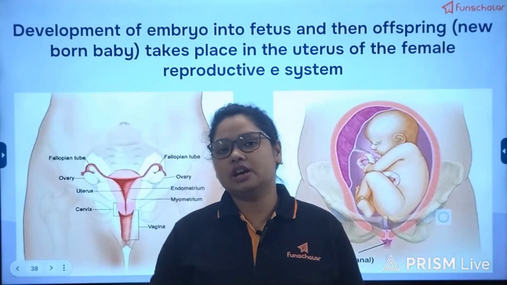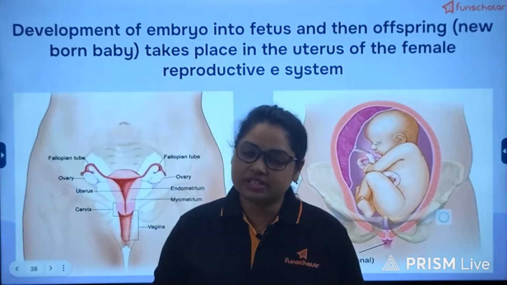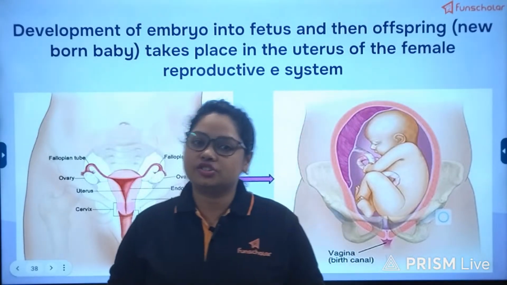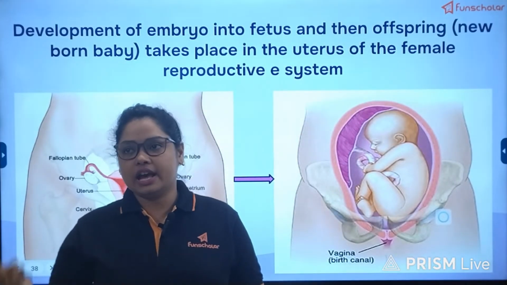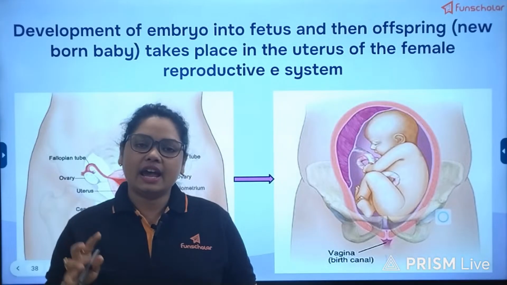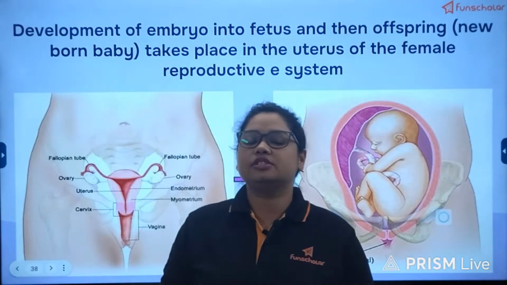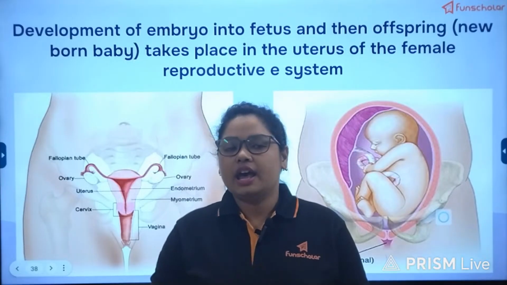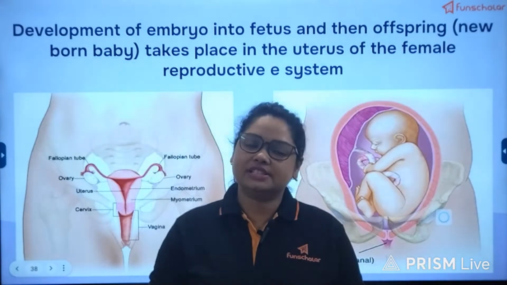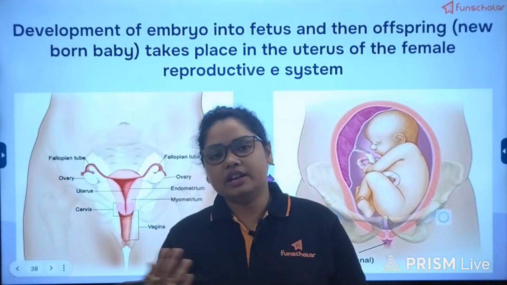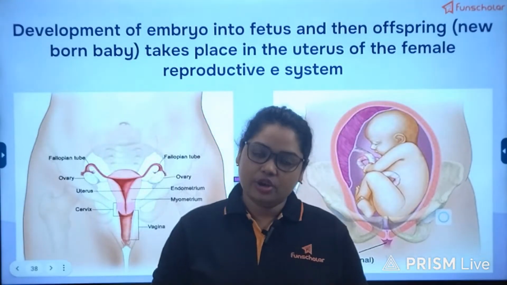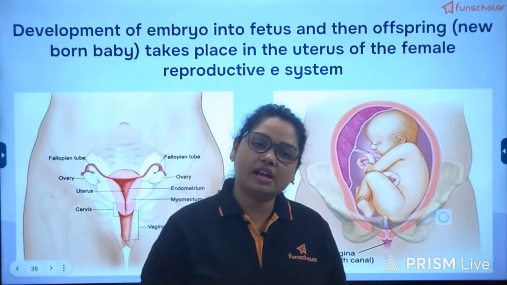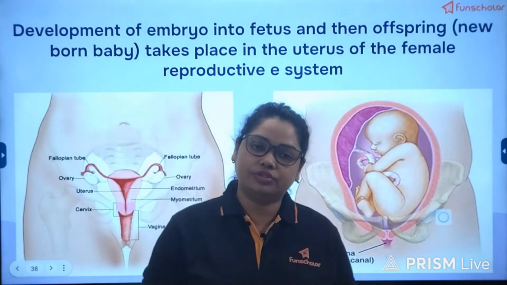Then it develops a body cavity inside it, which is filled with fluid. And then the structure where the cells are aligned on the periphery and the hollow space is filled with fluid is known as blastula. And after that the cells keep on dividing, finally forming the blastocyst, where the cell mass will be differentiated. Now the cell mass is differentiated again into three layers.